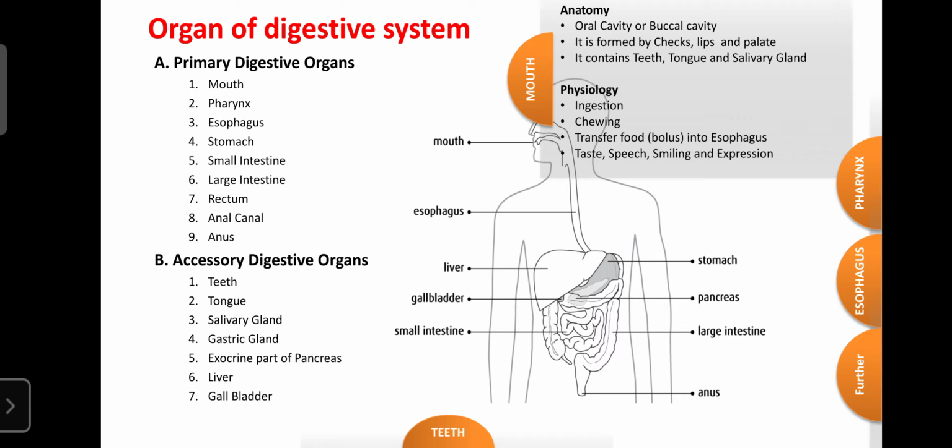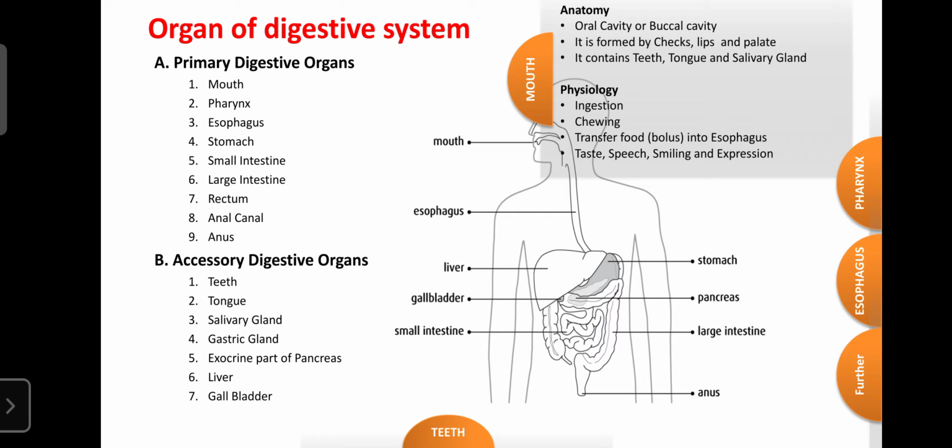And in the digestive system, the digestive juice or secretion that is secreted in the oral cavity is known as saliva. Saliva is a digestive secretion that is present in the oral cavity, and it is helpful for the digestion of the food in the oral cavity.